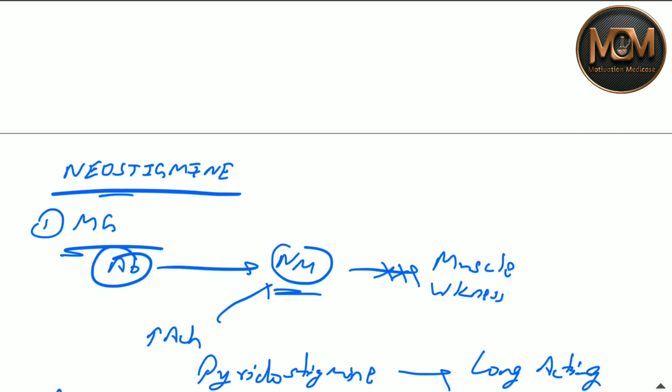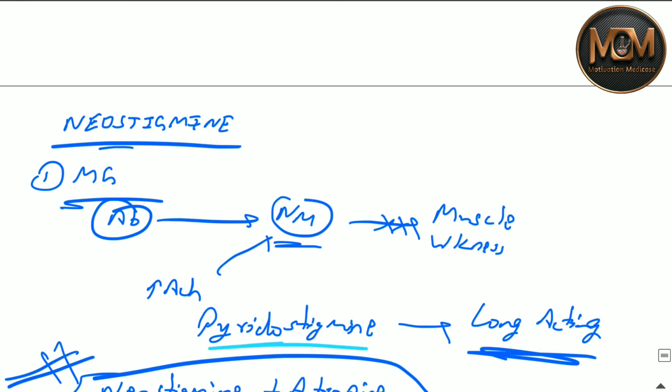Antibodies are produced against the NM receptors, they bind to those receptors and cause muscle weakness, because the muscle will not be able to contract. As I have already said, NM receptors are between the nerve and muscle. So if these receptors get blocked, then there will be weakness in the muscle. So we want more acetylcholine, so that's why we give neostigmine.